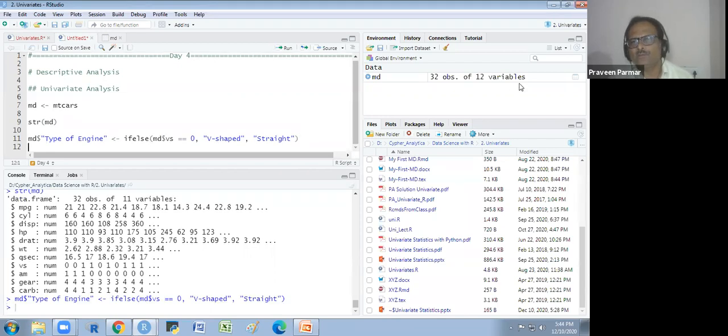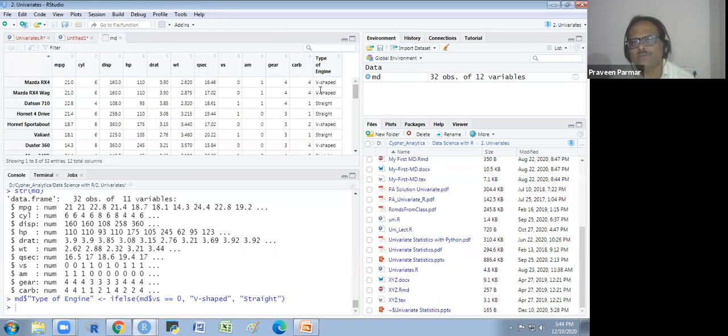You see now there are 12 variables instead of 11. And I will show you that new variable here. You see the type of engine, V-shaped. Wherever we have 0, it is V-shaped. Where we have 1, it is straight. Does that make sense to everyone?